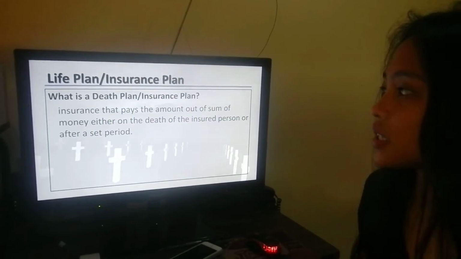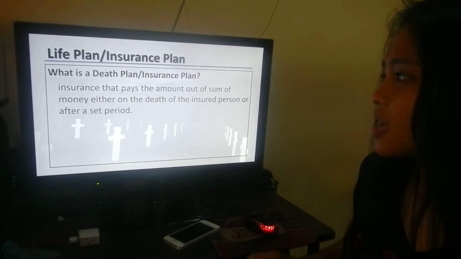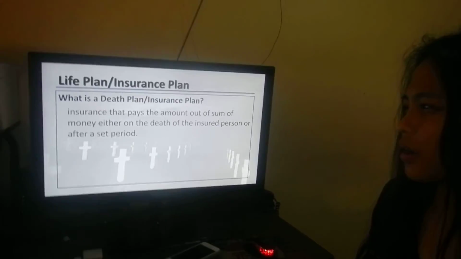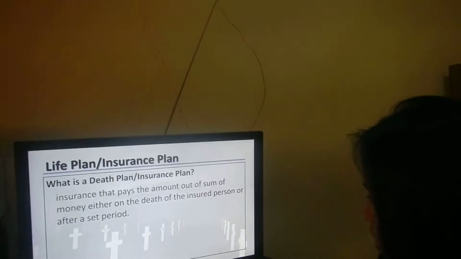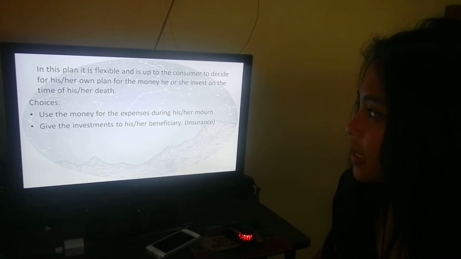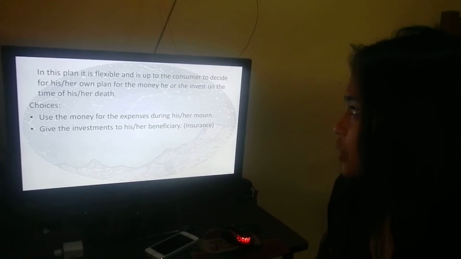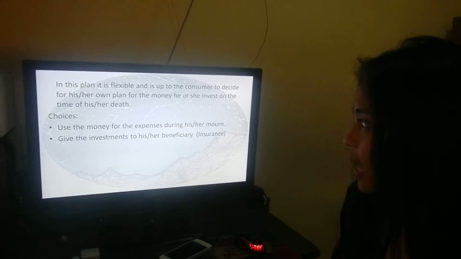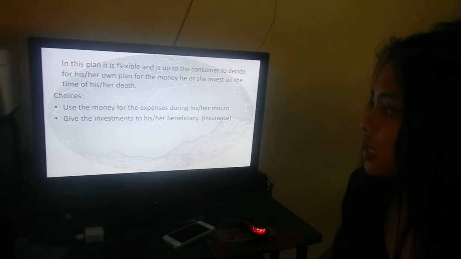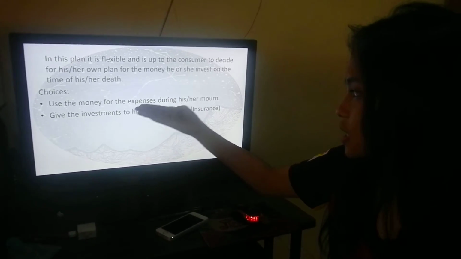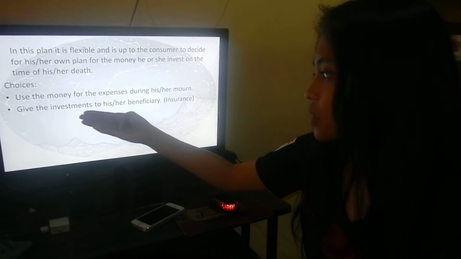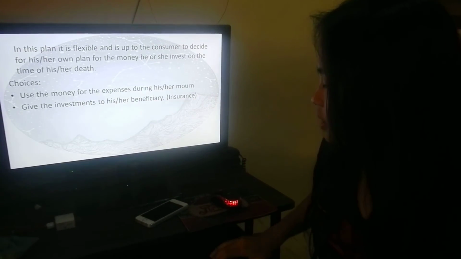Next, we're going to discuss the life plan or insurance plan. Insurance pays out a sum of money either on the death of the insured person or after a set period. In this plan, it is flexible and is up to the consumer to decide on his or her own plan for the money he or she invests. On the time of his or her death, the choices are: first, use the money for the expenses during his or her mourning; second, give the investments to his or her beneficiary, the insurance.